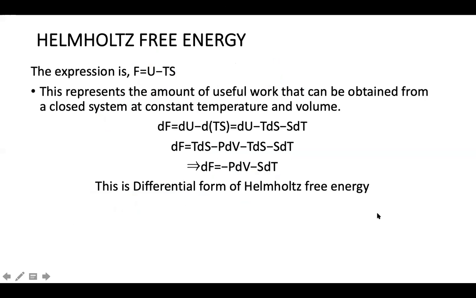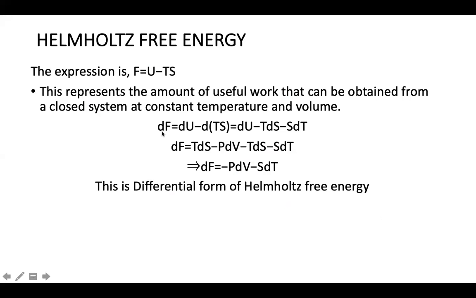Okay, now the third quantity is Helmholtz free energy. See the name here, Helmholtz free energy, because we have two types of free energy. One is Gibbs free energy, the other one is Helmholtz free energy. The Helmholtz free energy expression is F is equal to U minus TS.